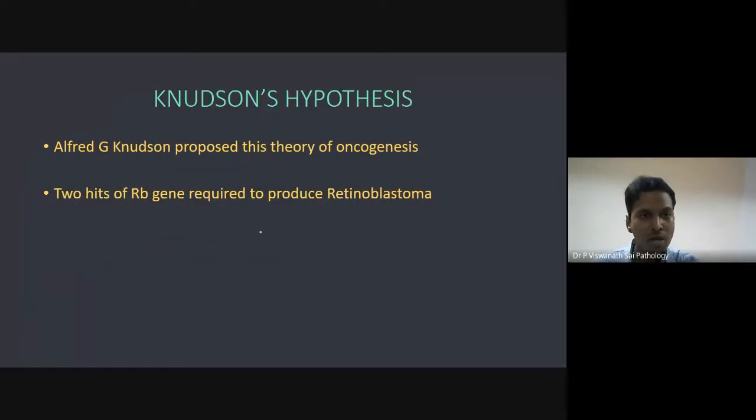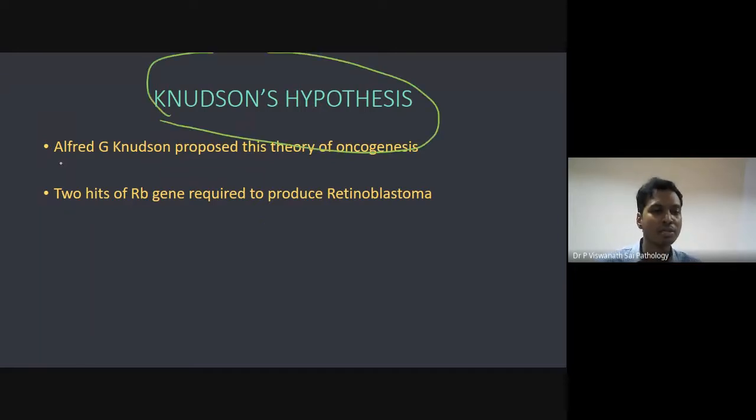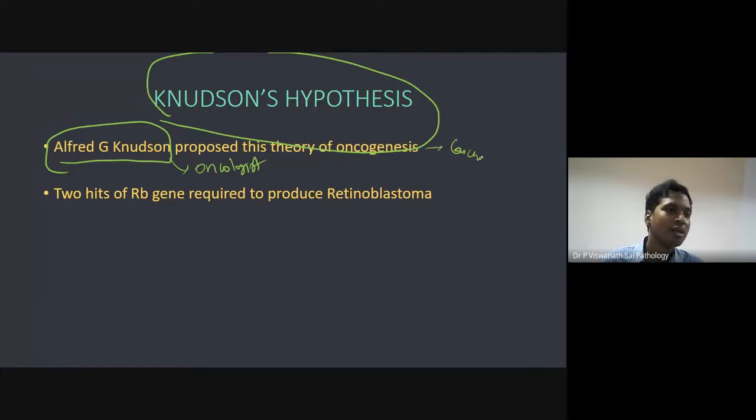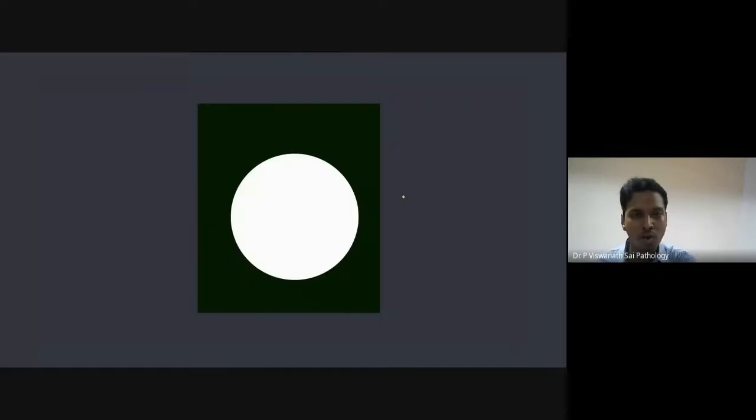Now, there is a very important thing. This is very important for your exams. It is called the Knudsen hypothesis. There was a scientist, his name is Alfred G. Knudsen. He is an oncologist, and he proposed a theory of oncogenesis. Oncogenesis is nothing but carcinogenesis. Onco is cancer. What he said was, there should be 2 hits of RB genes required to produce retinoblastoma. I'll talk about what this gene is and all.